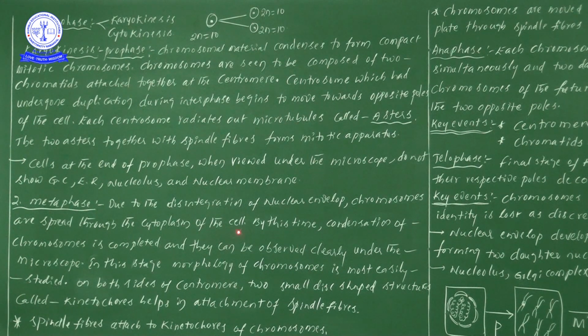The cytoplasm of the cell. By this time condensation of the chromosomes is completed and they can be observed clearly under the microscope.